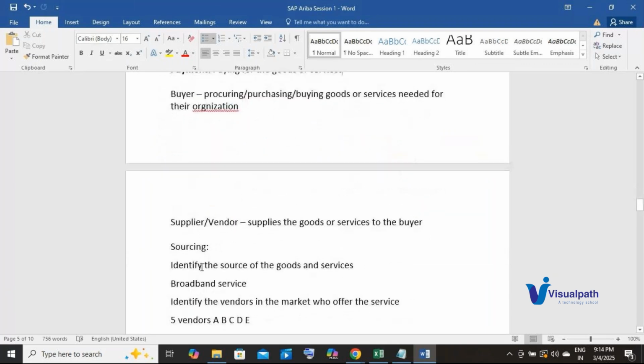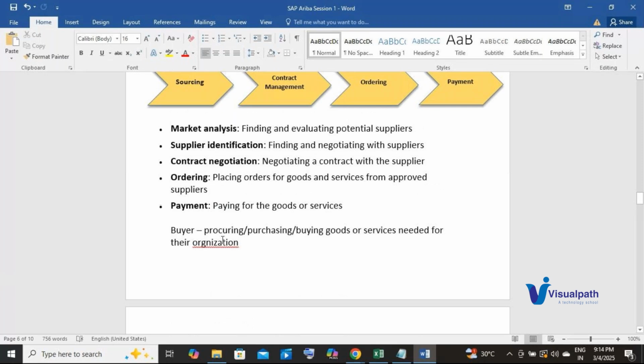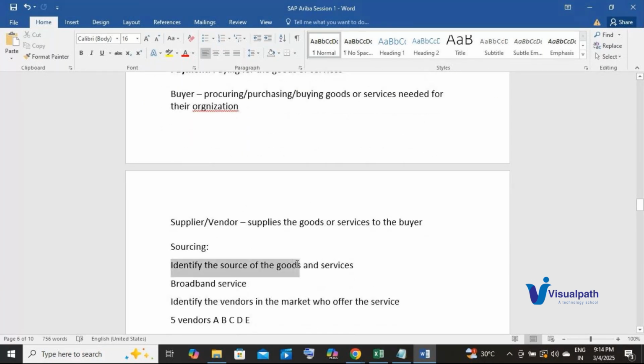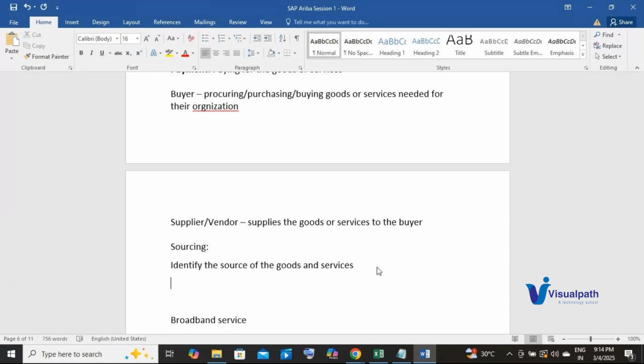Okay. So let's understand what is sourcing. Sourcing is that aspect of the S2P cycle where we identify the source of the goods and services. Okay. Simply put, right? Simple usage. Identifying the source of the goods or services. That is called sourcing.